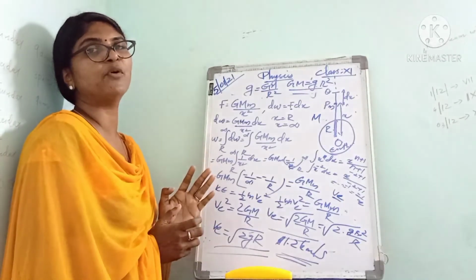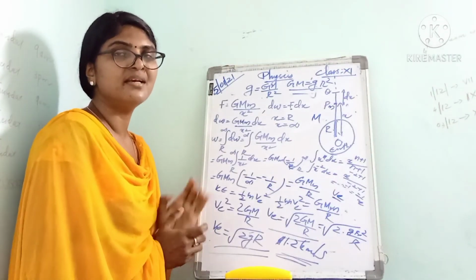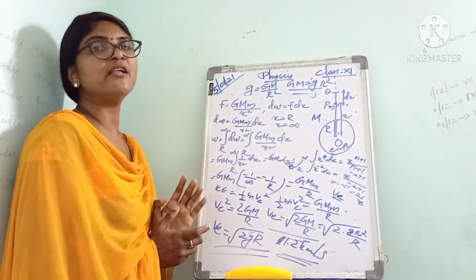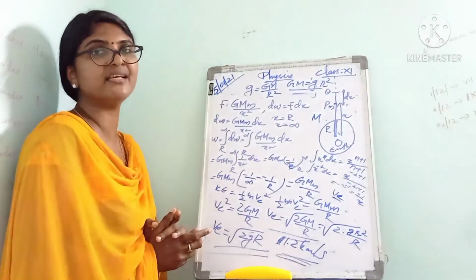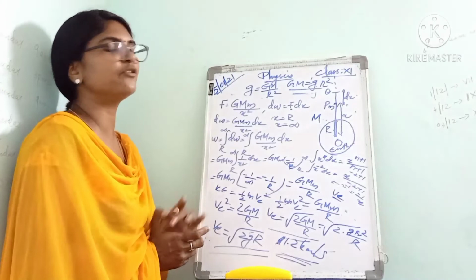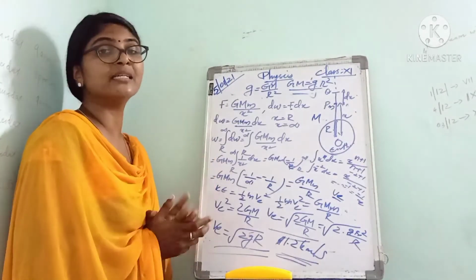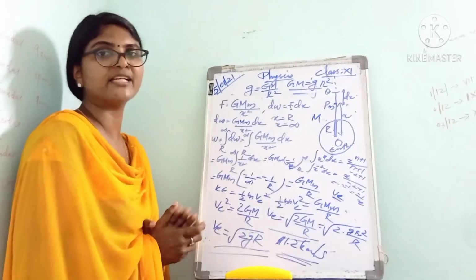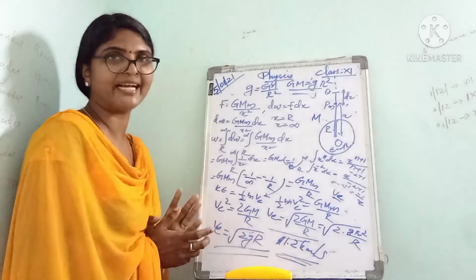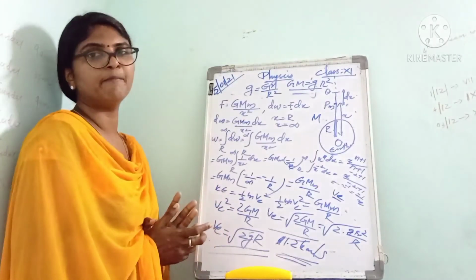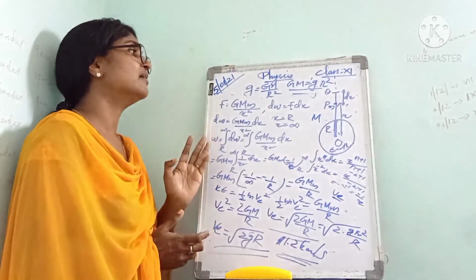Next we have learned about the acceleration due to gravity. What is acceleration due to gravity? The acceleration produced on a freely falling object due to earth's gravitational force is called acceleration due to gravity. Then what is the equation for acceleration due to gravity? g is equal to GM by r square. Next we have learned gravitational field. The space around a body within which its gravitational force of attraction is experienced by other bodies is called the gravitational field.